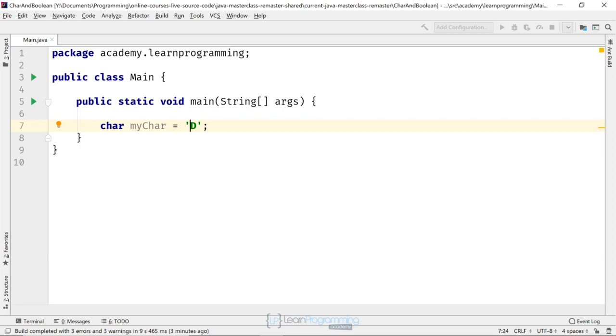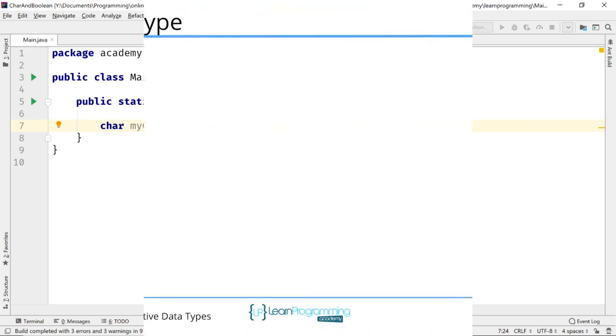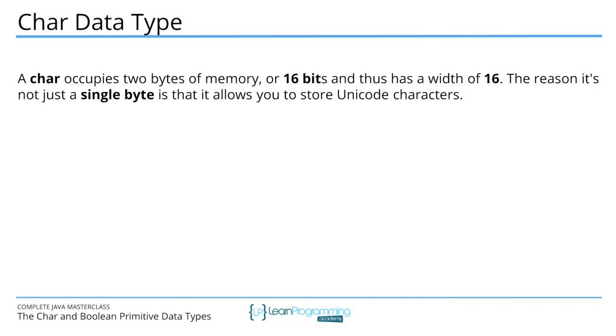Now you might be looking at that thinking that it can only save one character, so therefore it must only occupy a single byte in memory because it's again one letter or digit, one character if you will, that can be stored in it. Well, it turns out in terms of storage that's not the case. So a char primitive type in Java occupies 2 bytes of memory or 16 bits and thus has a width of 16, and I know we've been talking about width in other videos.